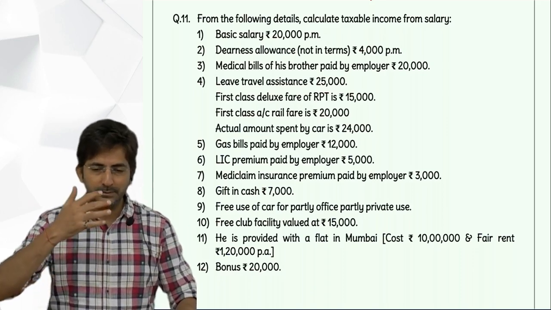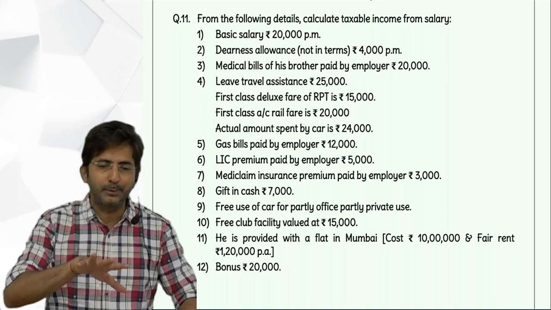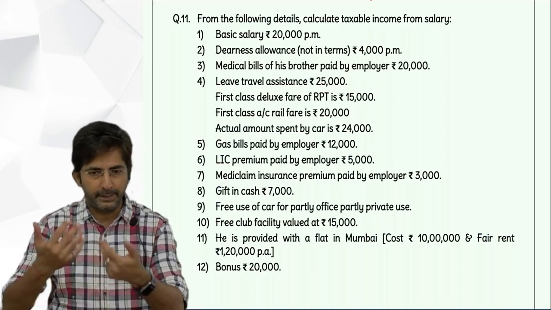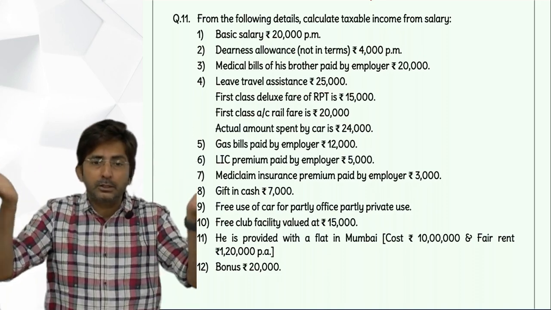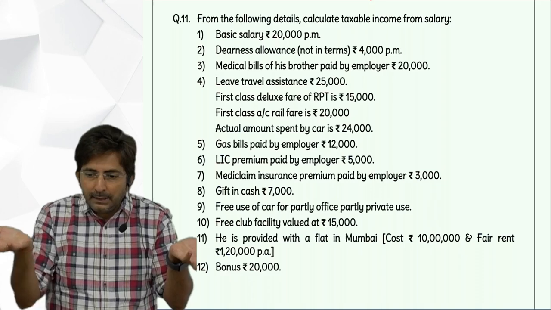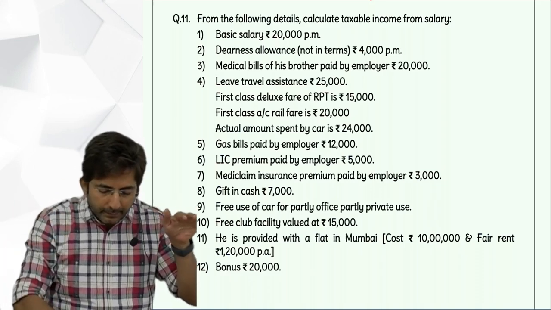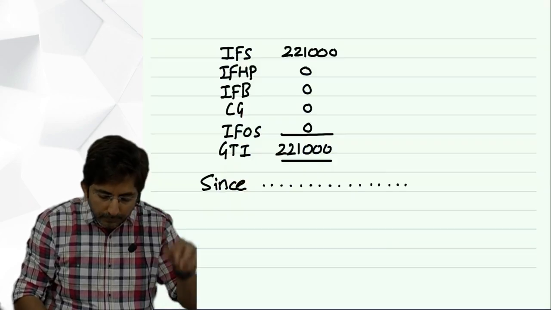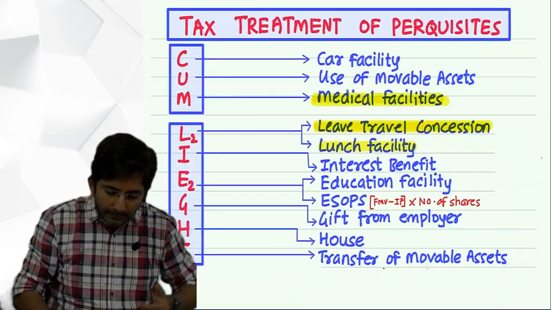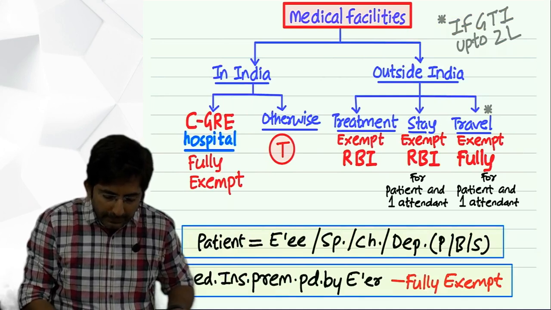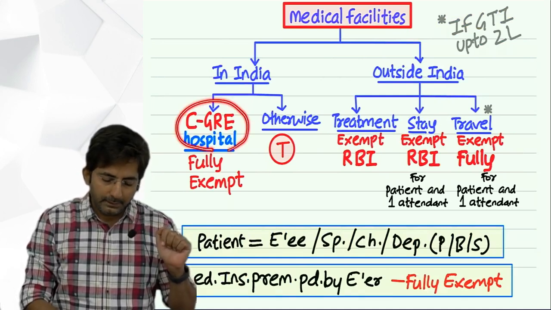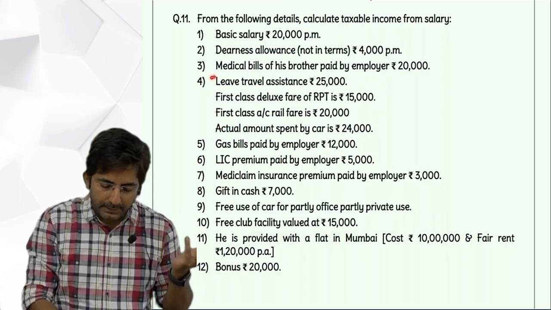See, although we are talking so much, eventually the answer will be the same. Because, let's assume the brother is dependent, eligible. Now I will go into the chart. But in the chart, is it in India or outside India? Let me show the chart. It is in India. But in India, this is not a C grade hospital. In the question, have they given something like C grade?